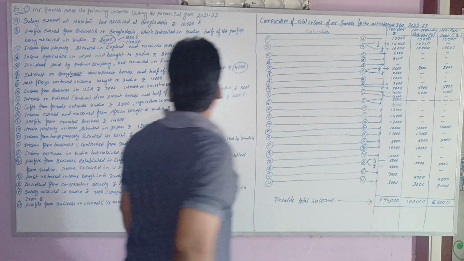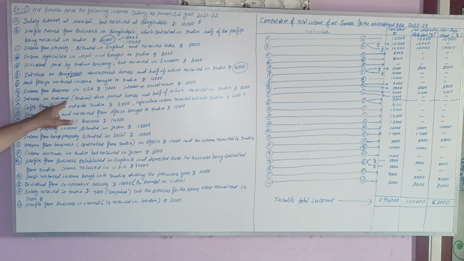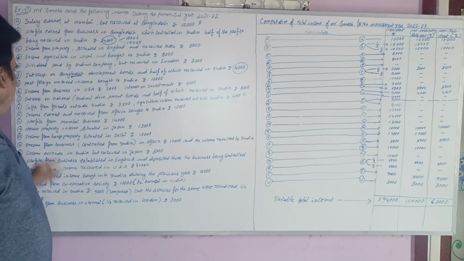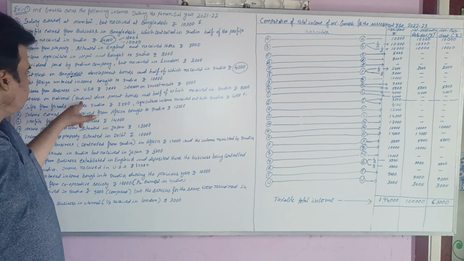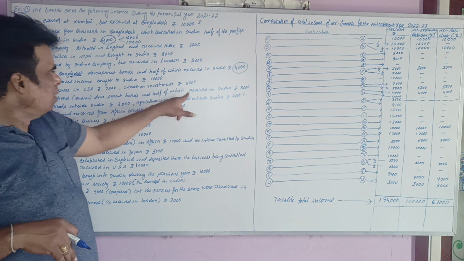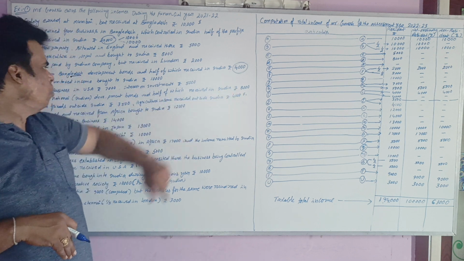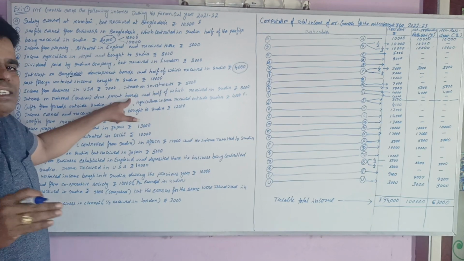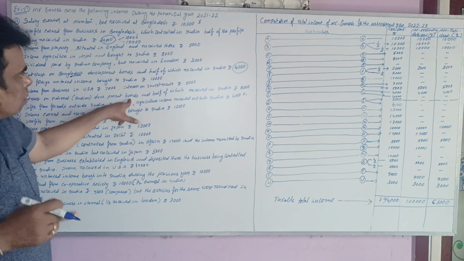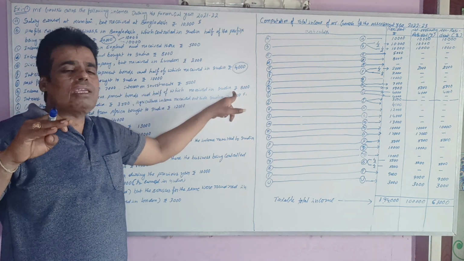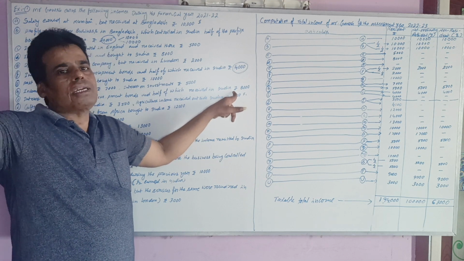Next, interest on national, that means Indian development bonds, half of which is received in India. So interest on Indian development bonds is Indian income, received in India, 8,000. That means it is earned in India, but half is received in India. For the remaining half, nothing is given, so it should be received in another country outside India.